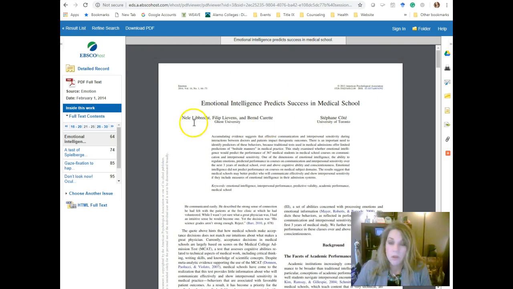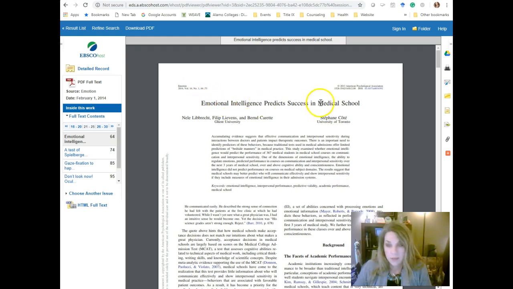So remember, authors' last names in order, in the way that the publisher put their names, because that's usually in order of who did the most work. So Liebrich here is going to be the first author, followed by his initial. And if they have a first and last, or first and a middle name, you would use both initials. And you will list all of them, and then before you get to the last one, you use the ampersand sign. After the last initials, you have a space, and then in parentheses, you will have the 2014, period.